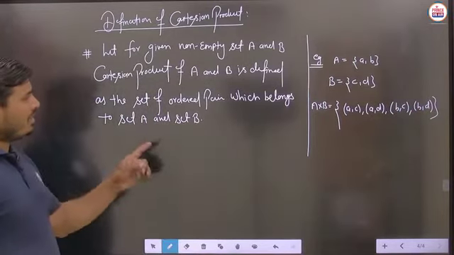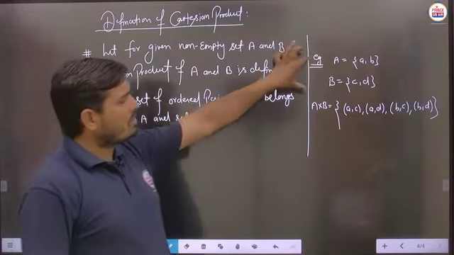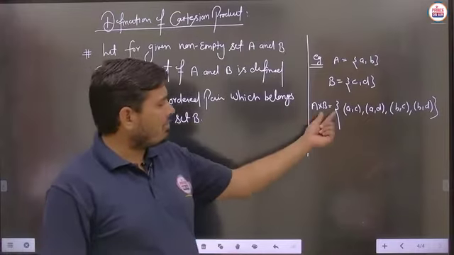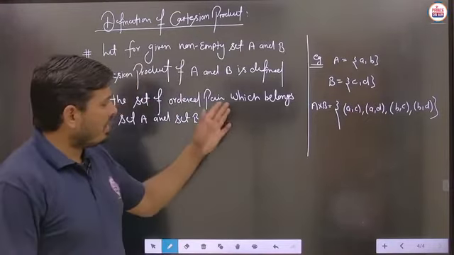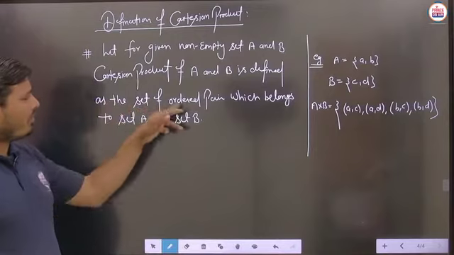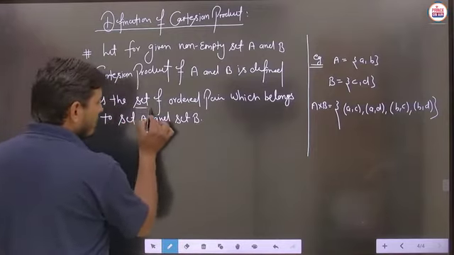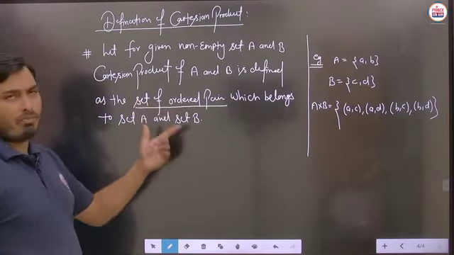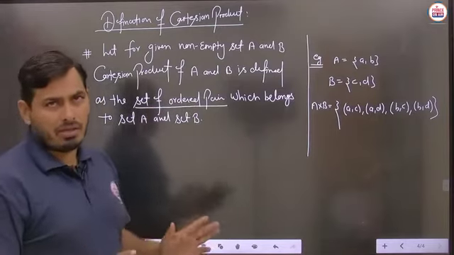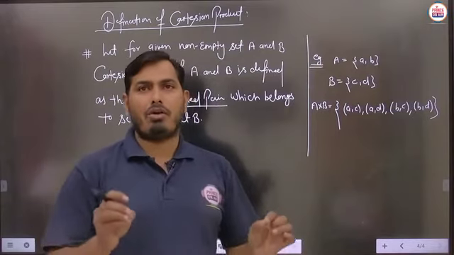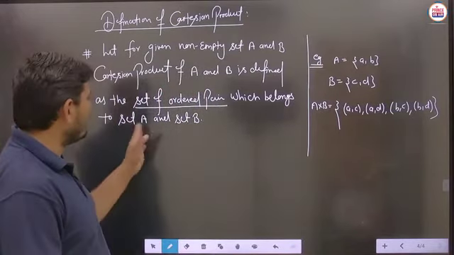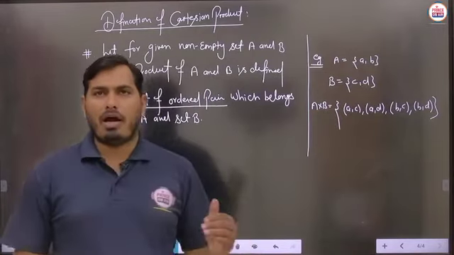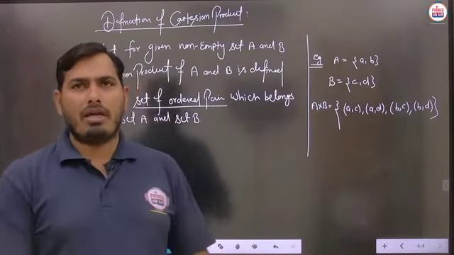So we are saying that a Cartesian product of two non-empty sets. Here we are taking A and B as two non-empty sets, and A cross B will be defined like this. Here A cross B means it is the set of ordered pairs. This particular part is very important: set of ordered pairs. When we define this Cartesian product, it is defined as the set of ordered pairs which belongs to the set A and B, meaning all the elements in a particular ordered pair come from the set A and B.